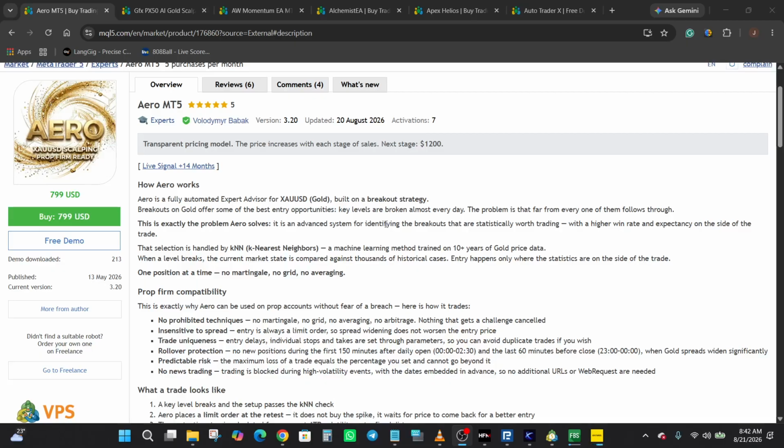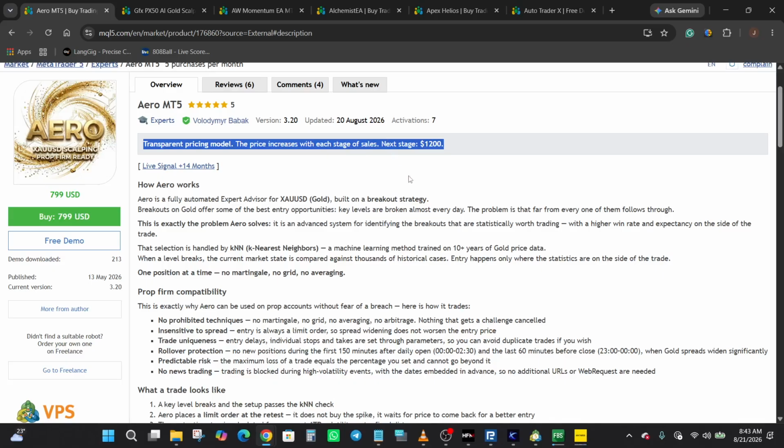Okay, so the current price is 799 US dollars, and the developer says that the price increases at each sales stage. We can see that written here, with the next stage listed at $1,200.